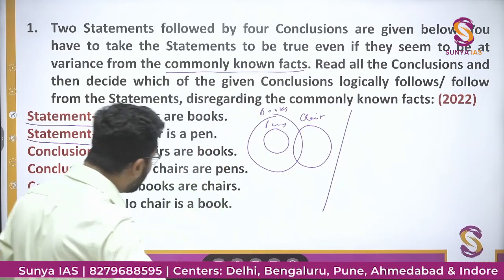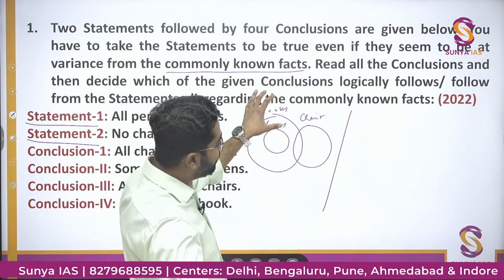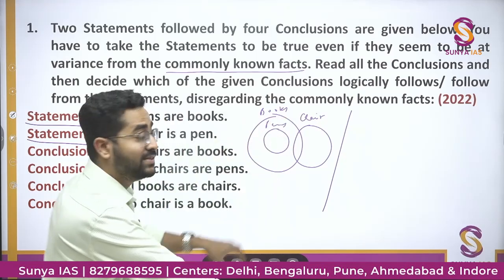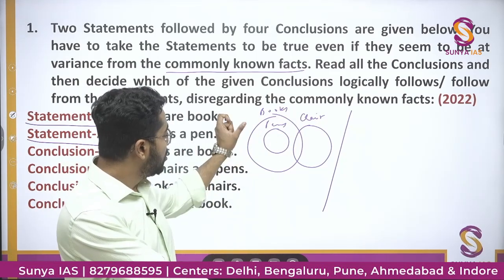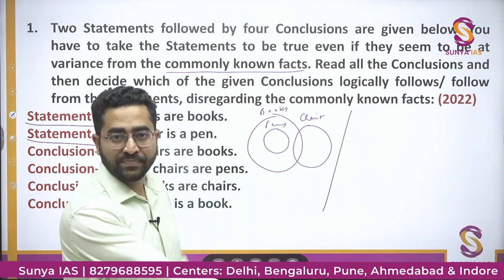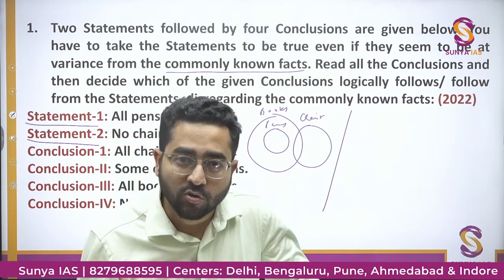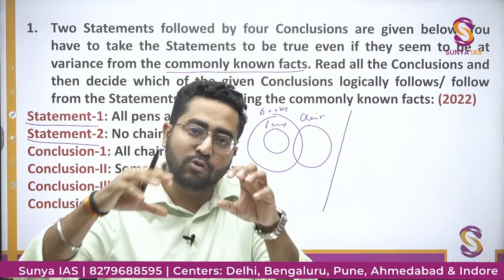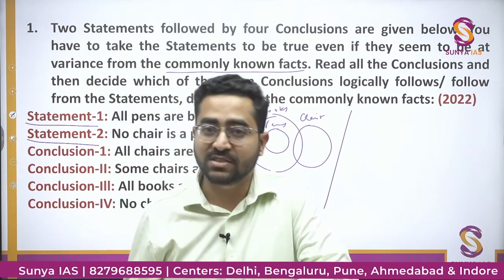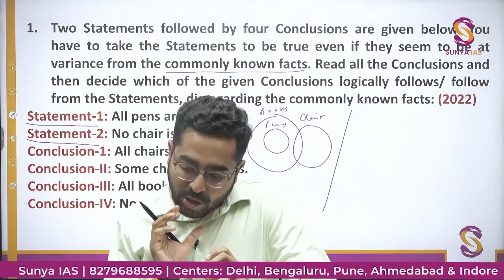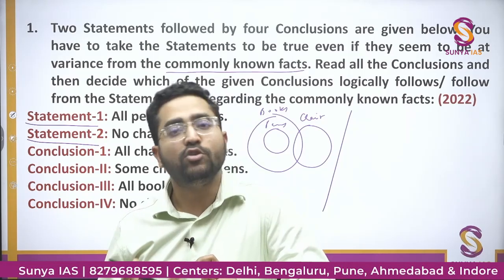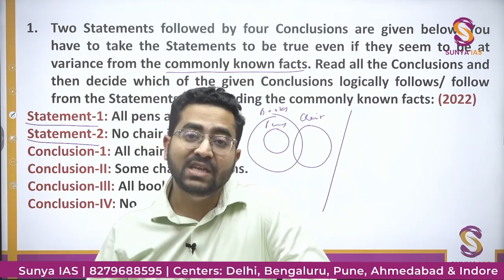But it is not given whether any book is not chair or any chair is not book. That means there is no relationship given between book and chair. So what I will assume is that there are some books which are chairs or some chairs which are books. That means there is some common intersecting portion between book and chair. ये होता है जनरल वेन डायग्राम में.